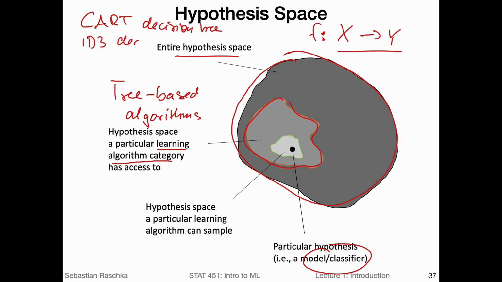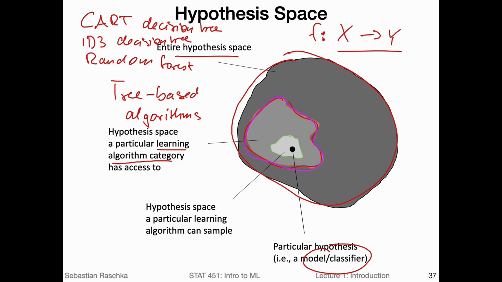ID3 decision tree. There are random forests. There are many different types of tree-based algorithms. And if we consider all the possible tree-based algorithms, we would maybe have access to this space of the hypothesis space. So there are certain functions that we can't find using tree-based algorithms, so we only have access to a subset. Then, let's say we pick a particular case, particular tree-based algorithm.